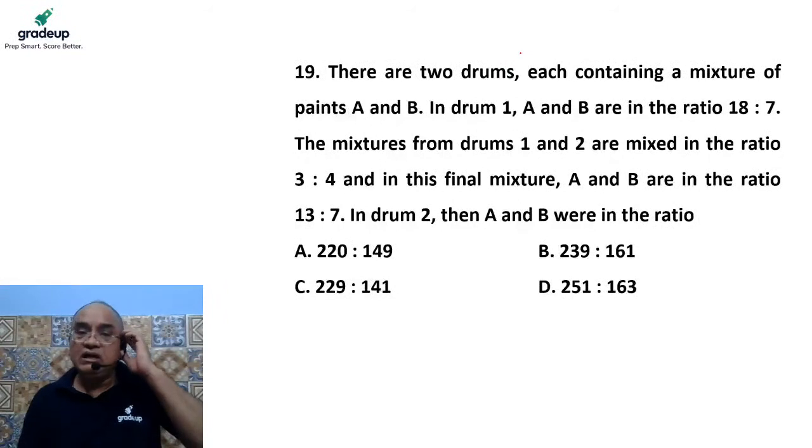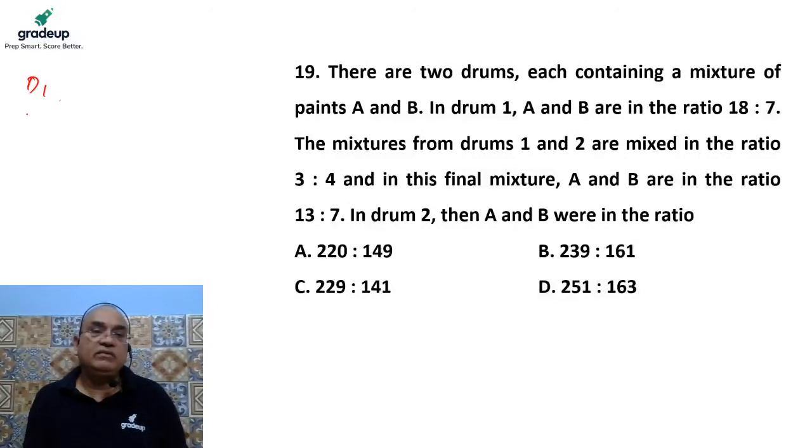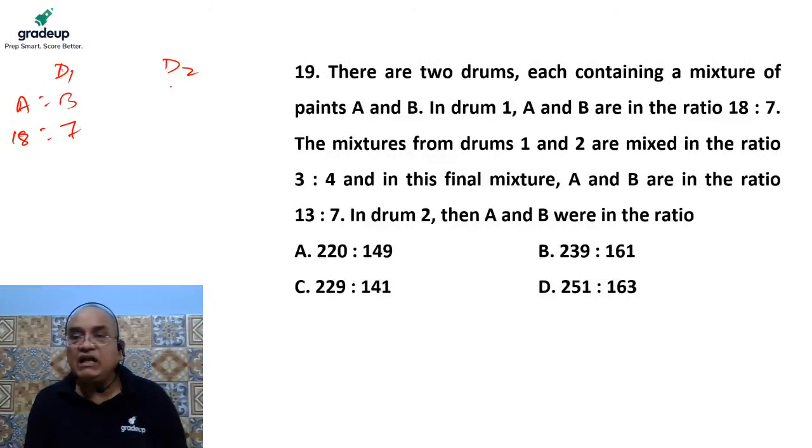There are two drums. Each drum contains a mixture of liquid paint A and paint B. Let's say this is drum 1, and liquid paint A and paint B are there in the ratio of 18:7. In drum 2, the ratio is not given. Let's say there is some ratio of A to B, I don't know what it is.